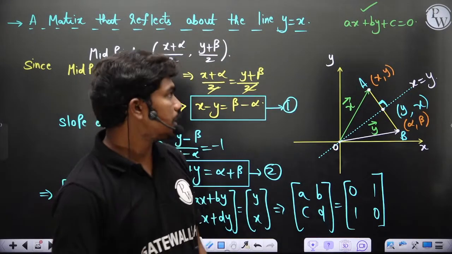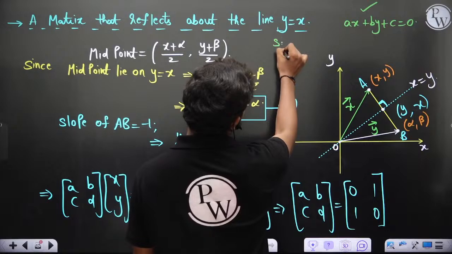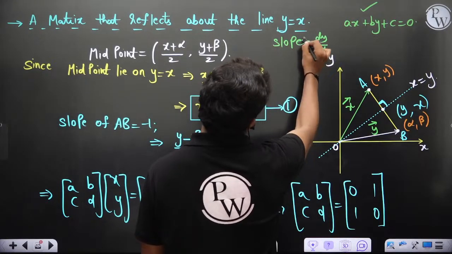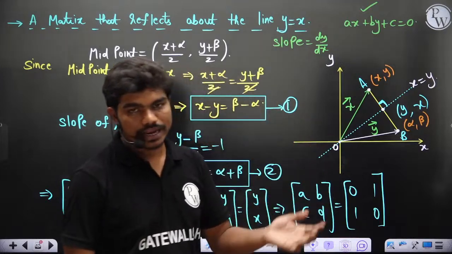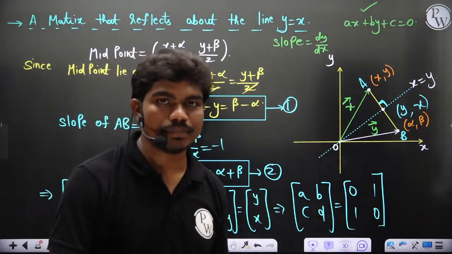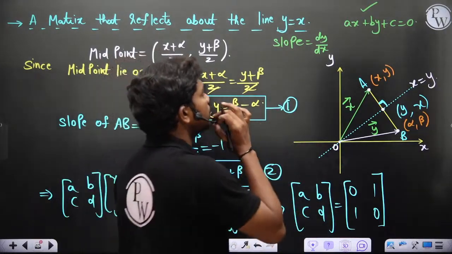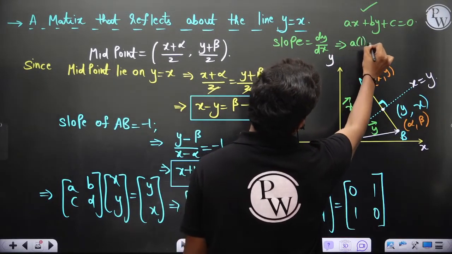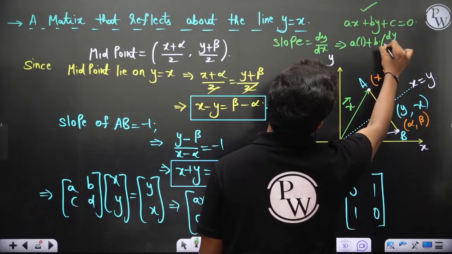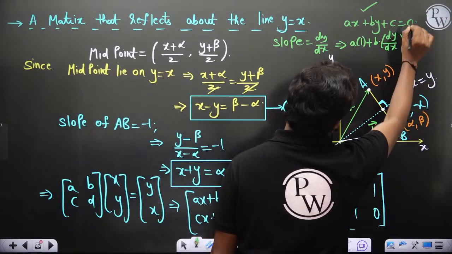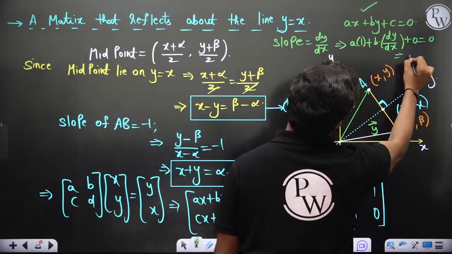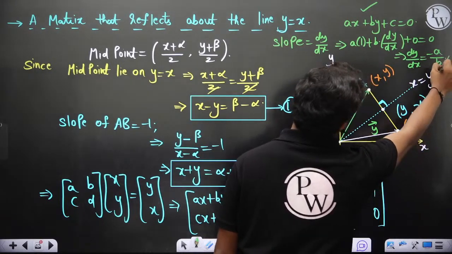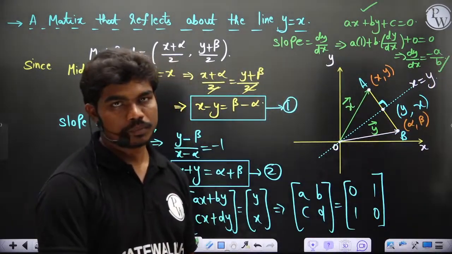See, I'll just tell you one thing. You know, slope is nothing but dy by dx. Correct? Slope is nothing but dy by dx, because I'll explain it to you in a much more elaborated way when I come back to calculus. If you differentiate this equation with respect to x, a into 1 plus b into dy by dx plus derivative of constant 0 is equal to 0. So dy by dx is equal to minus a by b of course. So that's how you can confirm slope is minus a by b.